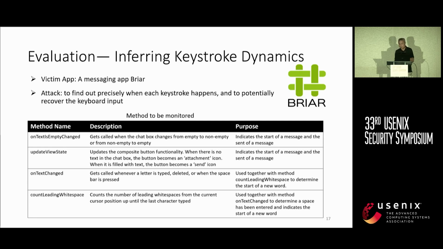The second experiment is about inferring keystroke dynamics. Here we are targeting a different app called the Briar app. In this case, the purpose of the attack is to find out precisely when each keystroke happens, and with the timing of each keystroke, we could potentially recover the keyboard input itself. So that is the second test that we do. Very similarly, the first step is to analyze the victim app to find out all the methods that are called when you make any keystroke.